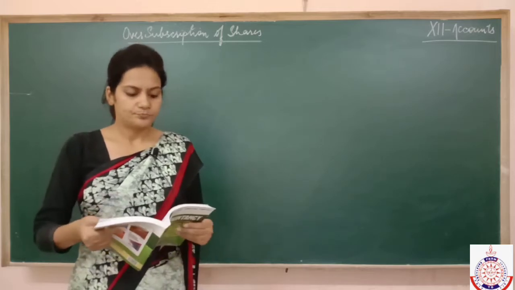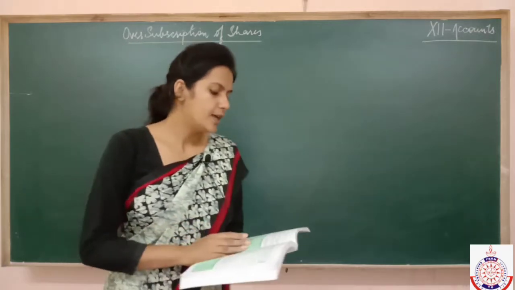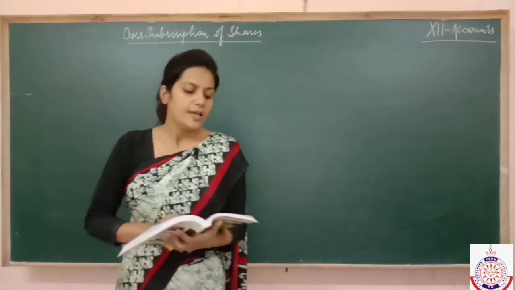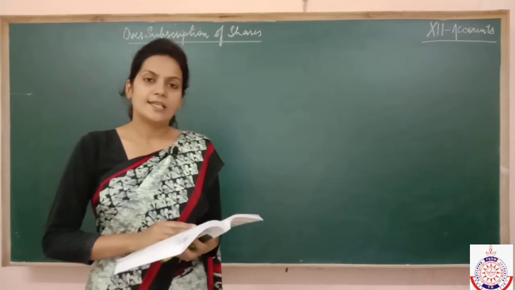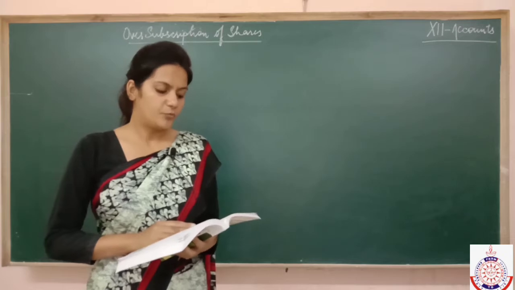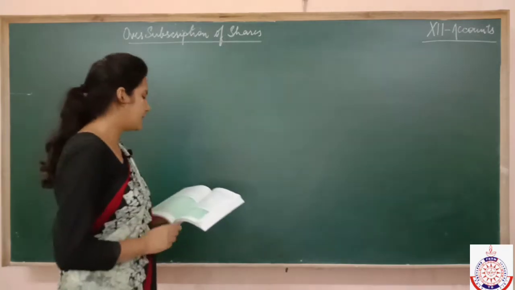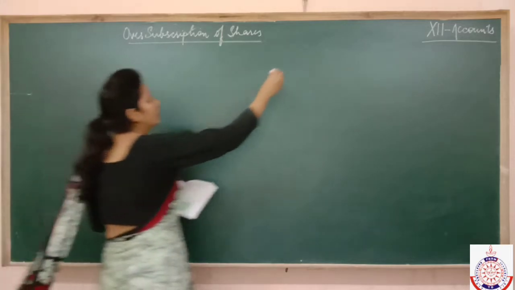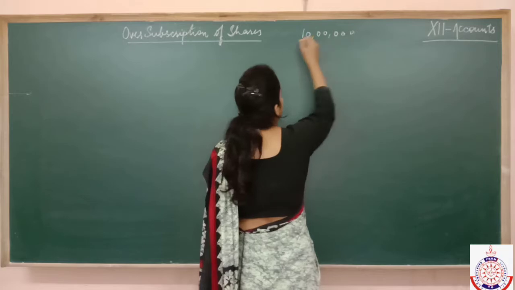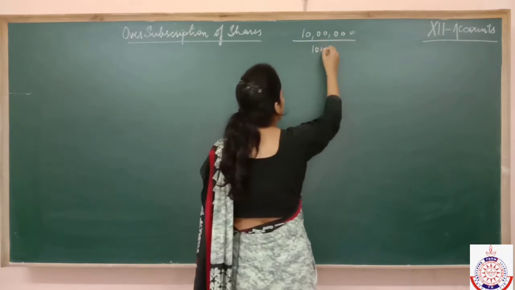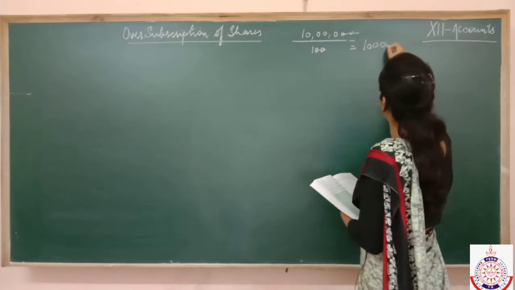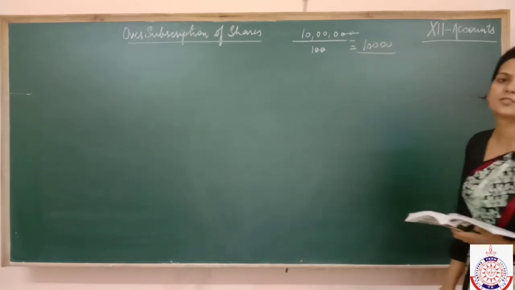Take out the question. Read the question first of all. Illustration number 22. It is on page number 7.42. Srijan Limited issued rupees 10 lakh new capital divided into 100 shares at a premium of rupees 20 per share. It means that the total capital of the new firm is 10 lakh divided into shares of rupees 100. It means total how many shares we have issued to the public? We have issued 10,000 shares to the public.